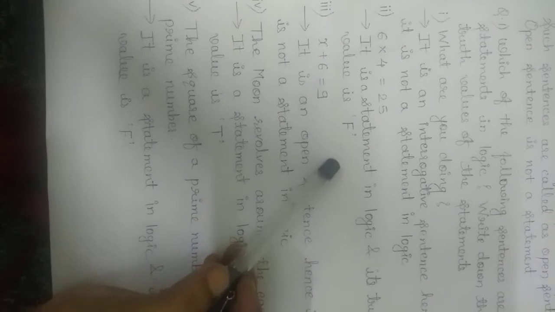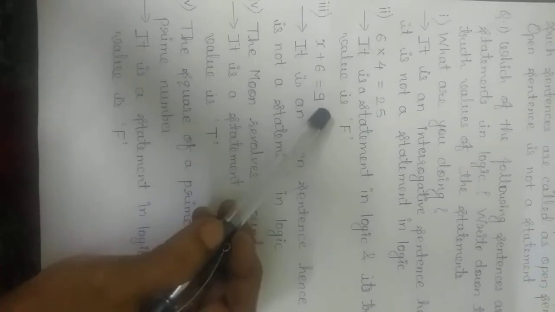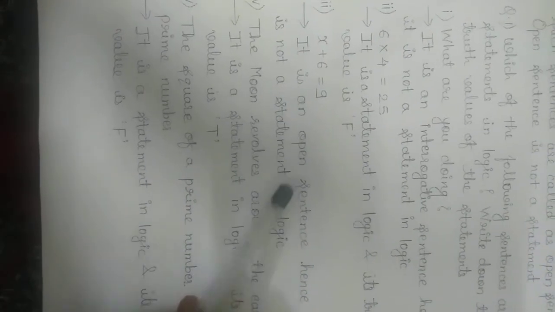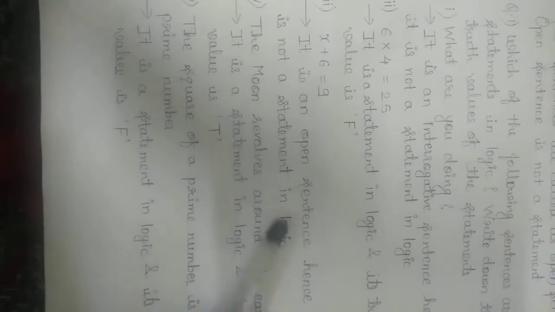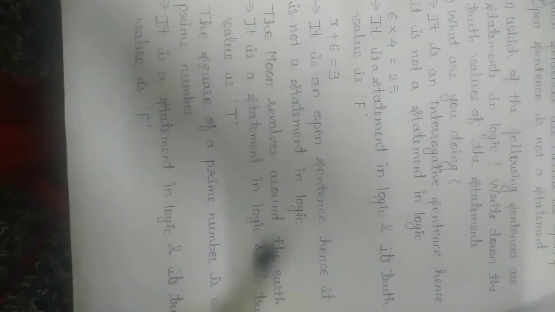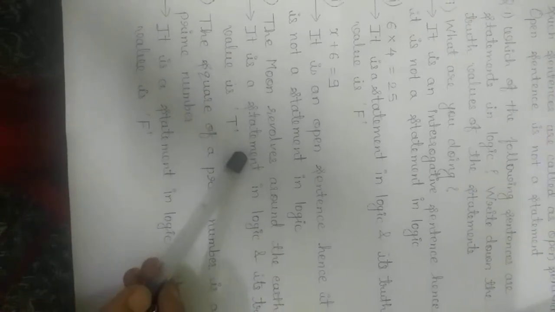Since the value of x is not given, we cannot check whether this equation is correct or wrong. Therefore, it is an open sentence and hence it is not a statement in logic. Now, the moon revolves around the earth. It is a statement in logic and its truth value is T.